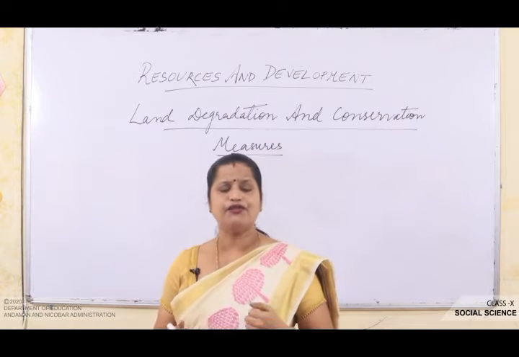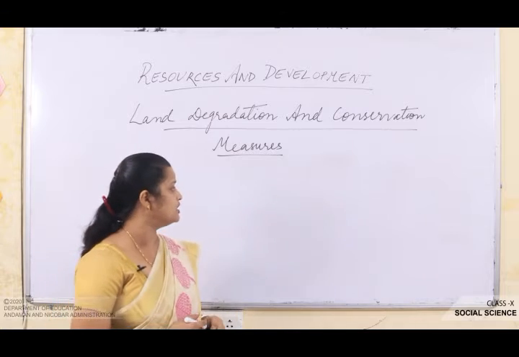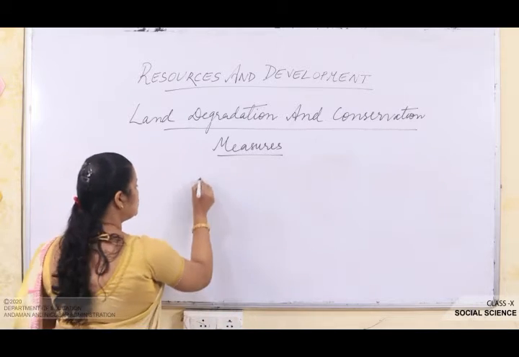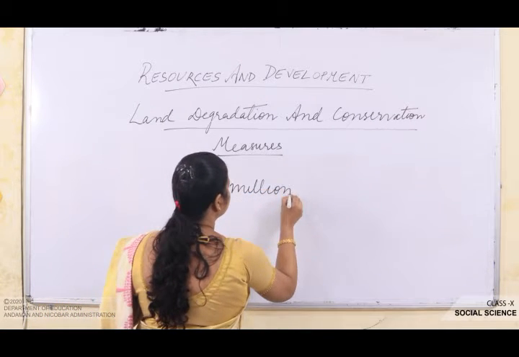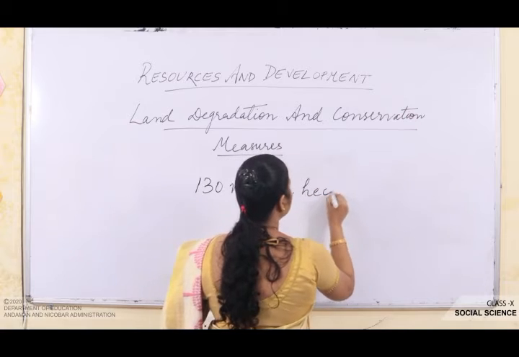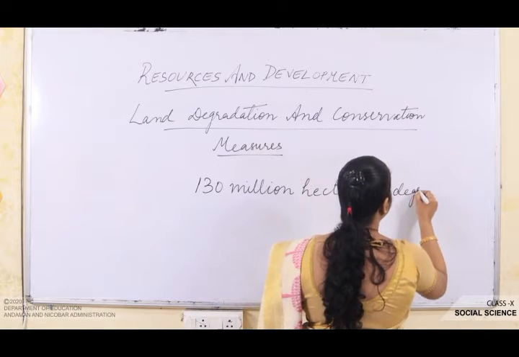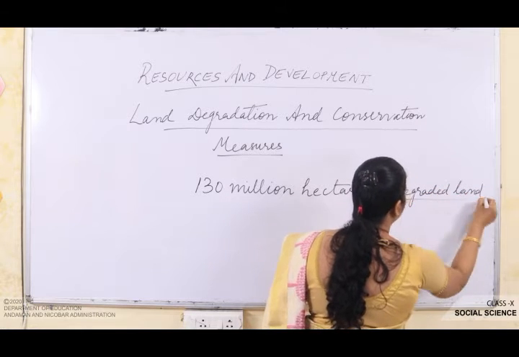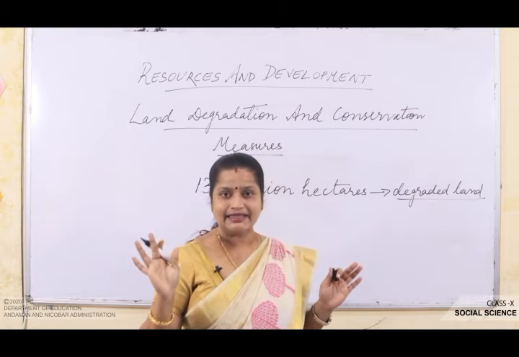So at present, there is about 130 million hectares of degraded land in India. So, how much? 130 million hectares of land is degraded land. Okay. This is what is a degraded land. The quality of the land has been degraded, spoiled.